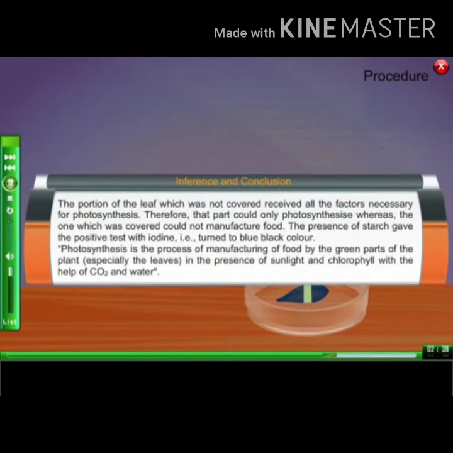The portion of leaf which was not covered received all the factors necessary for photosynthesis. Therefore, that part could photosynthesize, whereas the one which was covered could not manufacture food. The presence of starch gave the positive test with iodine, that is, it turned blue-black. Photosynthesis is the process of manufacturing food by the green parts of the plant, especially the leaves, in the presence of sunlight and chlorophyll, with the help of carbon dioxide and water.